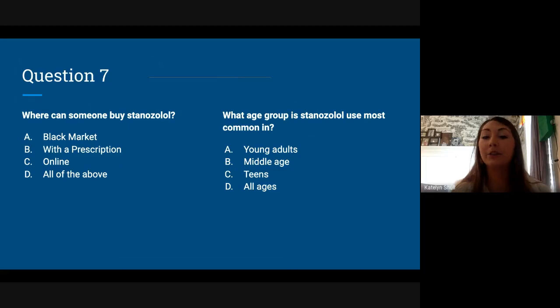And then, what age group is stanozolol used most commonly in? A, young adults, B, middle age, C, teens, D, all ages. The correct answer for this is young adults because these are the college age students and those getting into a professional sport during this young adult age. Although teens do, that's when they start using it. More young adults use it than teens.